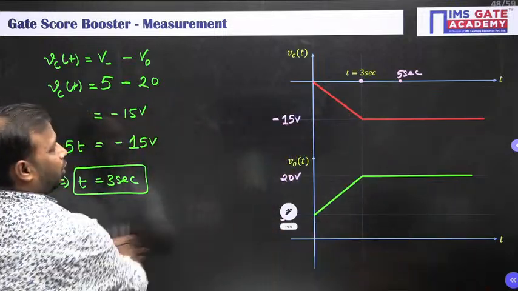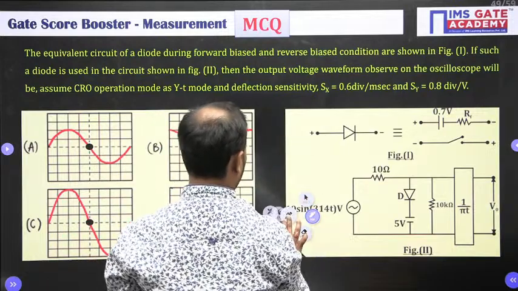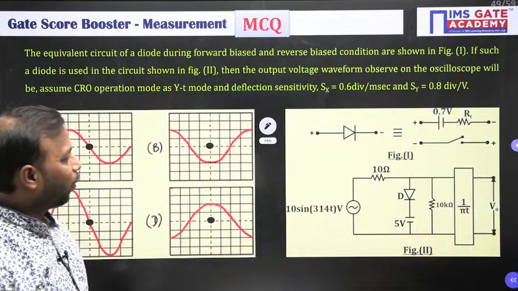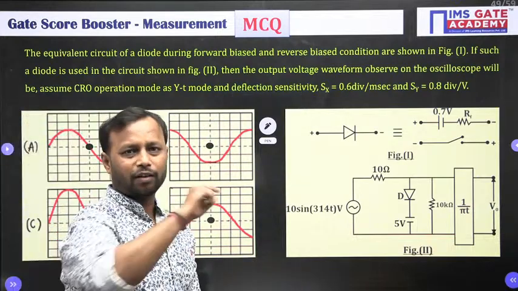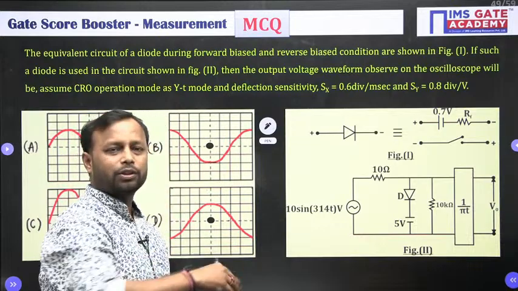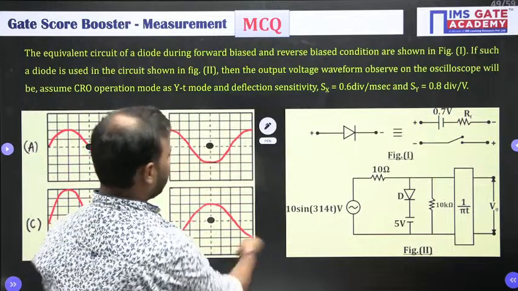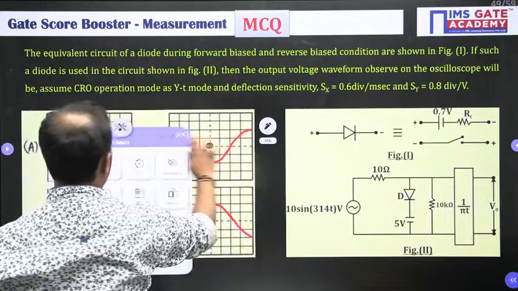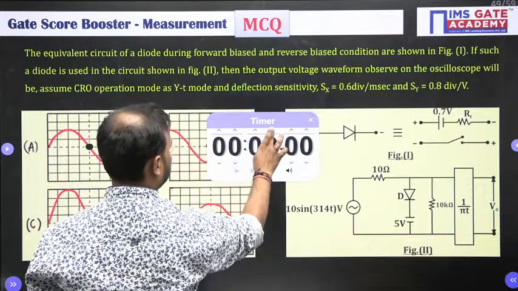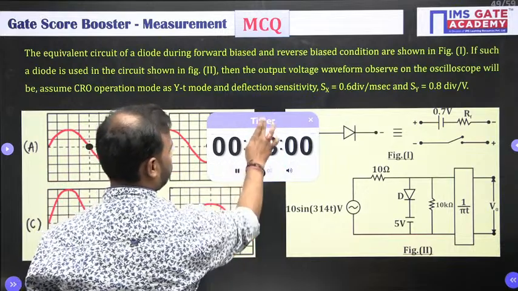All right. So let us come to the last question, and this question is a combination of your signal systems, your analog, your measurement, and your network. So this question is basically a combination of the concepts of four subjects. So let me give you 3 minutes for this. Your time starts now.